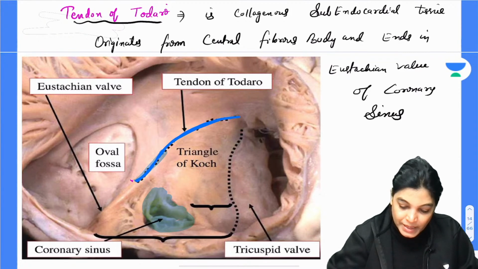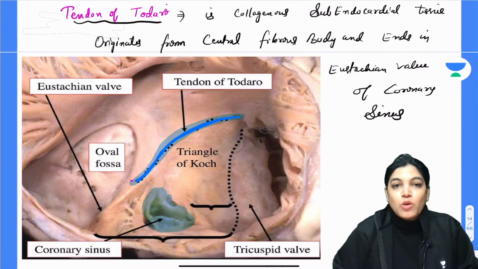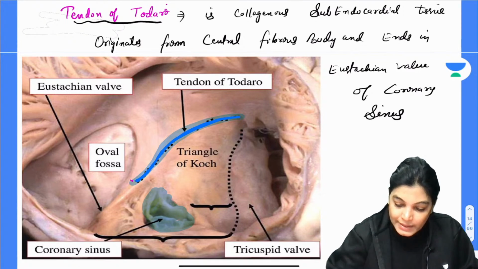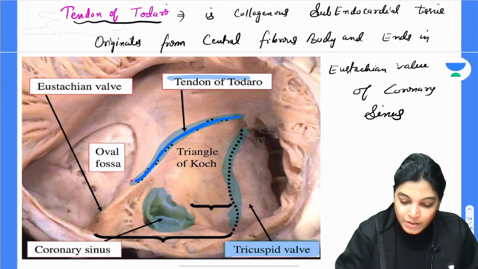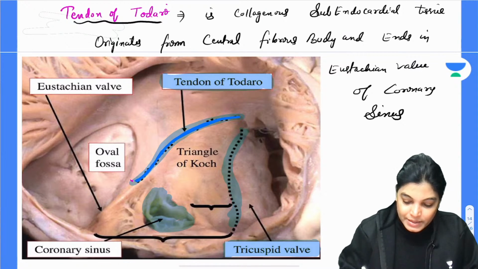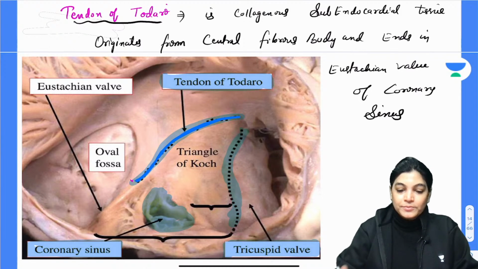Here you can see, if I talk about the boundary of triangle of Koch, superiorly it is bounded by tendon of Todaro, anteriorly it is bounded by the septal leaflet of tricuspid valve. So the tricuspid valve is forming its anterior boundary, tendon of Todaro is forming its superior boundary, and postero-inferiorly it is having the opening of coronary sinus, which has been shown here, forming the postero-inferior boundary.